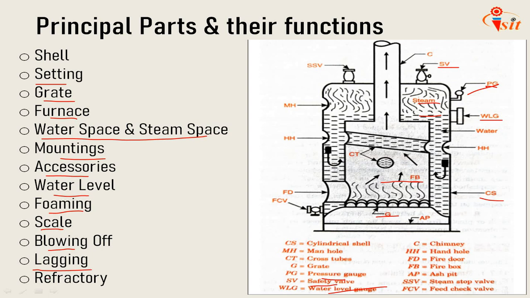And the last one is refractory: a heat insulation material such as fire brick or plastic fire clay used for lining combustion chambers. We need to understand these principal parts and their functions properly in order to go on to boiler working.